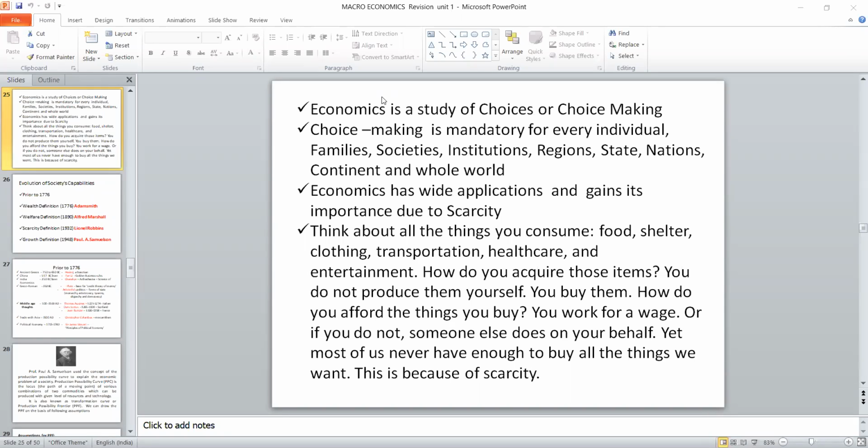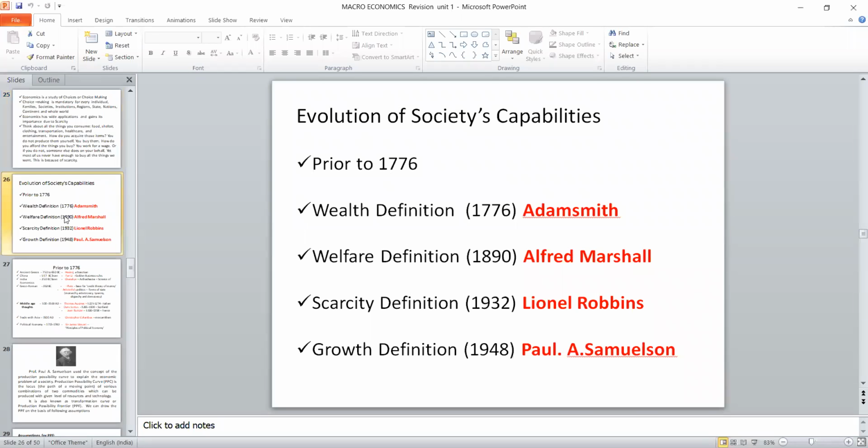Worldwide, we have a number of economists, starting from the evolution of capitalism. They have divided it into 5 stages. The father of economics, Adam Smith, gave economics as a wealth economy. But his disciple Alfred Marshall said it is not a wealth economy, it is a welfare economy.